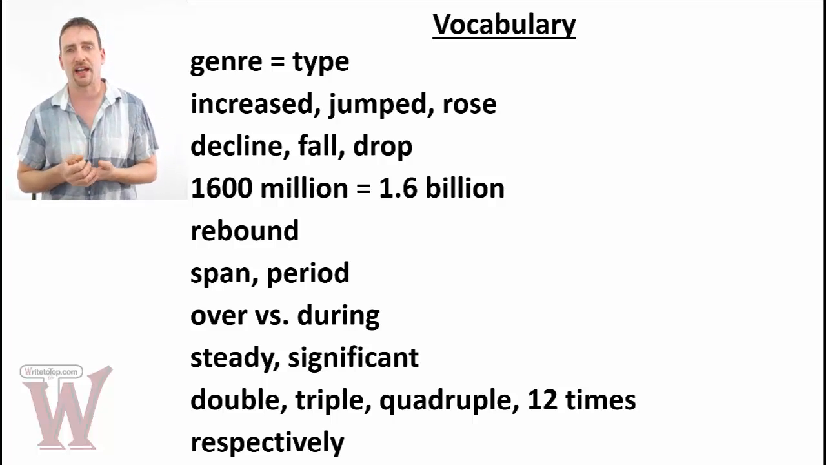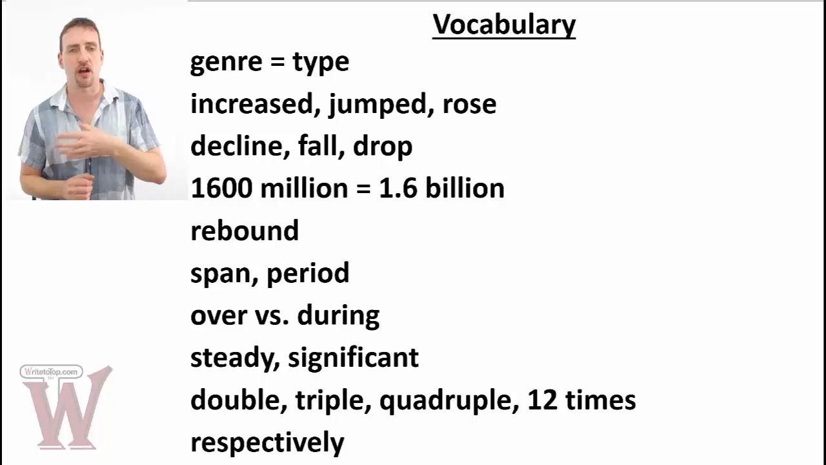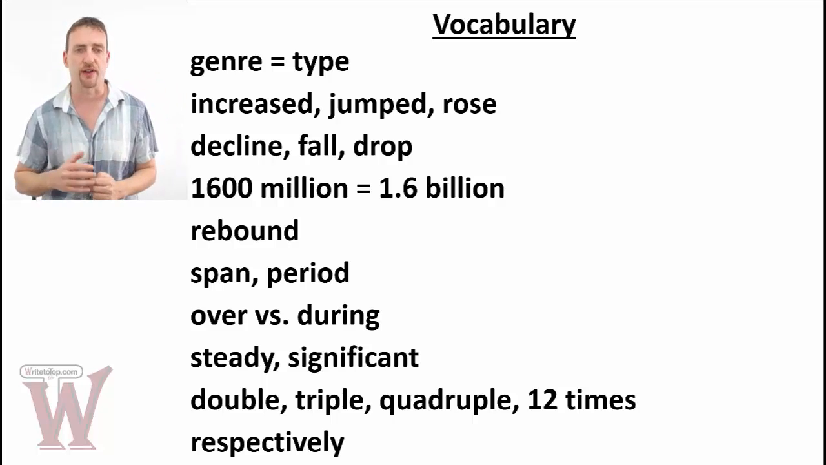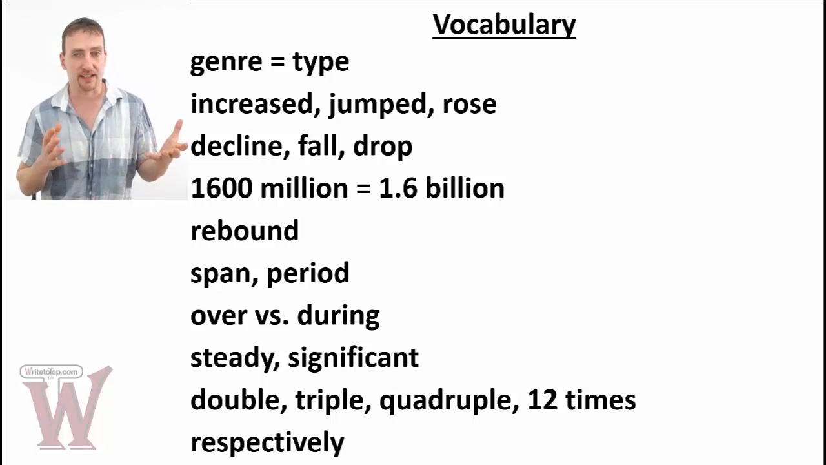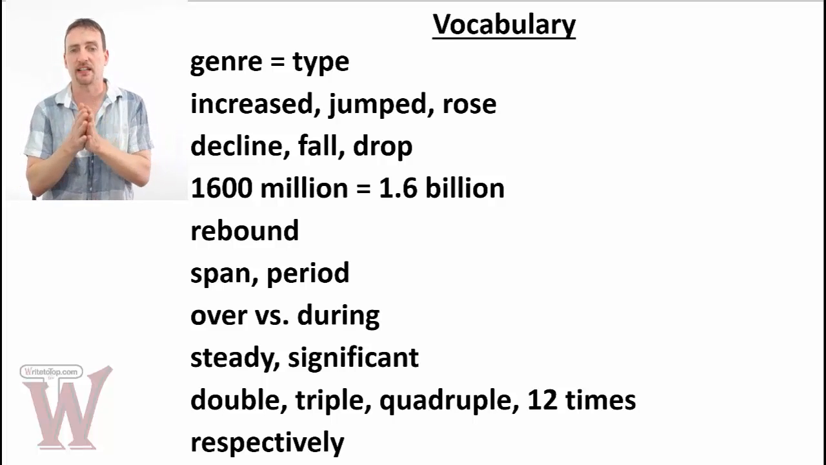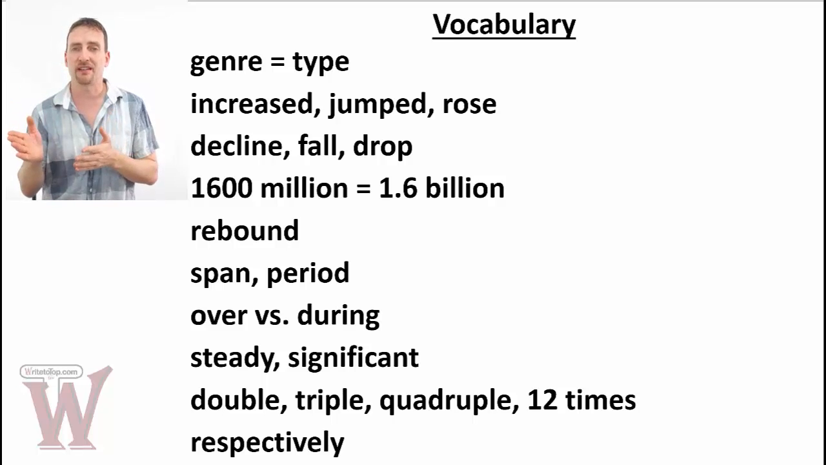You make sure that you have a few words for going up, a few words for going down. So increased, jumped if it's a big increase, rose, rise, as the case may be. Same for down, decline, fall, drop, decrease, etc. If you want to write 1,600 million for the ticket sales, that's fine. You can write 1,600 million or 1.6 billion. Writing the billion as opposed to the million and the 1.6, again, just shows vocabulary range.